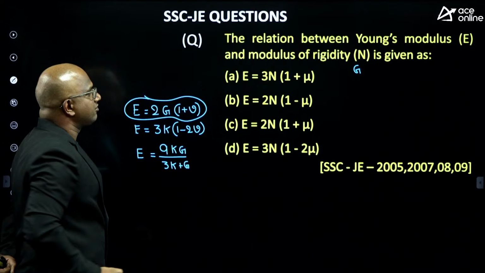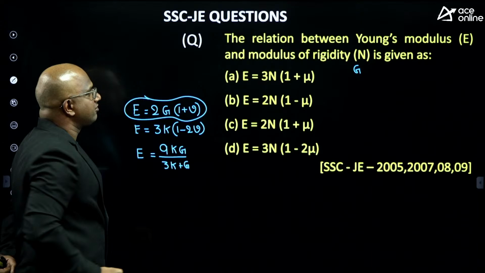So it is matching with option C, guys. Clear? Yes. Now let us see this question. This is a very good question. Only if you know the relation can you solve it. Given that Poisson's ratio is greater than 0.33, which of the following options are correct?